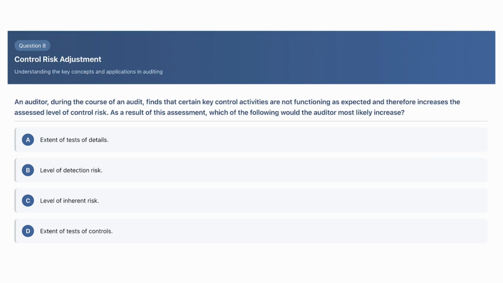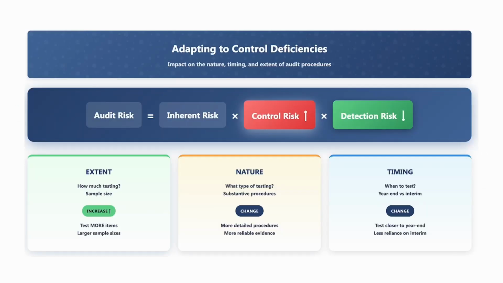This next question also makes us think about the audit risk formula. An auditor during the course of an audit finds that certain key control activities are not functioning as expected, and therefore increases the assessed level of control risk. As a result of this assessment, which of the following would the auditor most likely increase? So here we are going to raise the level of our control risk because they're not functioning as we expected. We can't rely on them.